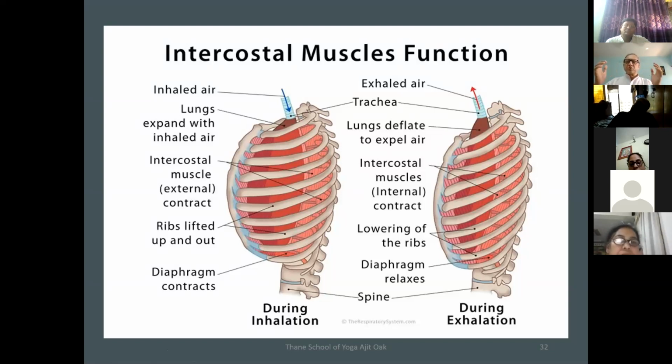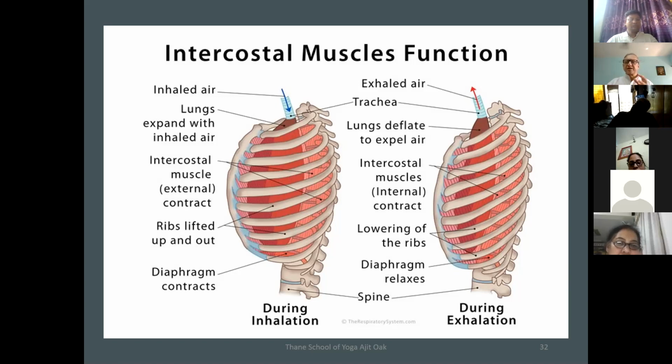Now there is not much leeway for the ribs to move, because the ribs are attached at the back to the vertebrae and at the front to the sternum. But they are attached to the sternum through cartilage, and that's why there is scope for a little bit of movement. Because of that movement, the rib cage gets expanded by the contraction of the intercostal muscles. We'll see the diagram further.